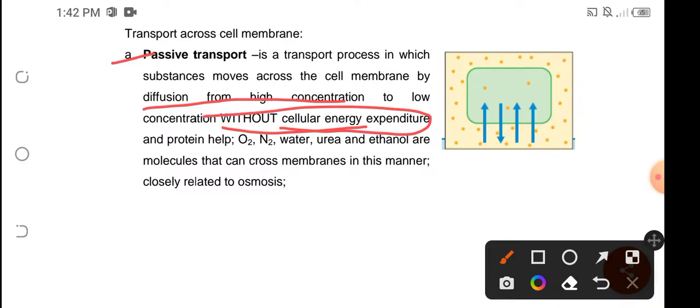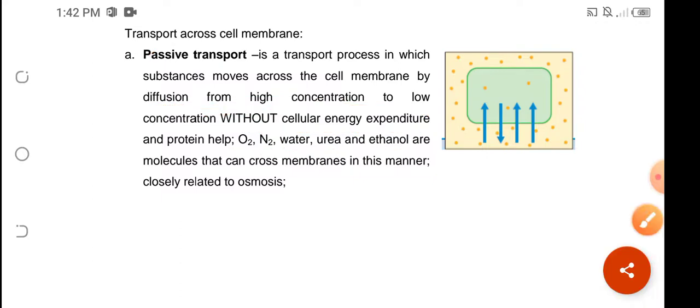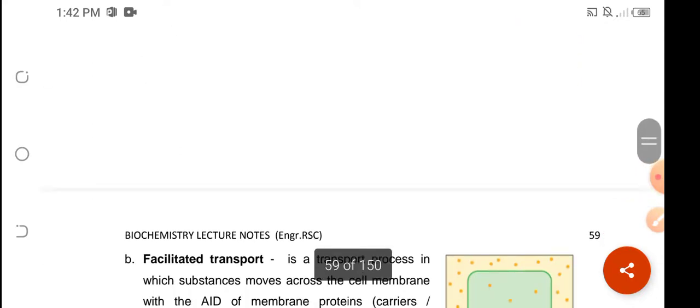Rather, they use their concentration to be moved across the cell membrane. And usually, the molecules that undergo passive transport are the oxygen, nitrogen, water, urea, and ethanol. Okay, so they could just diffuse from one place to another in the cell across the cell membrane.